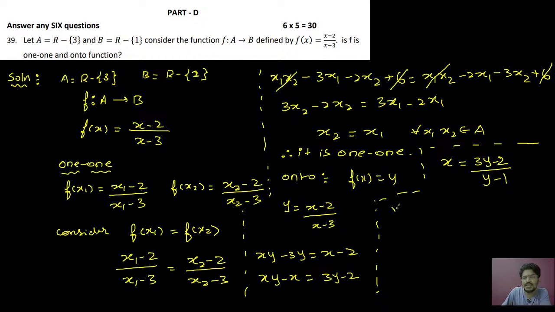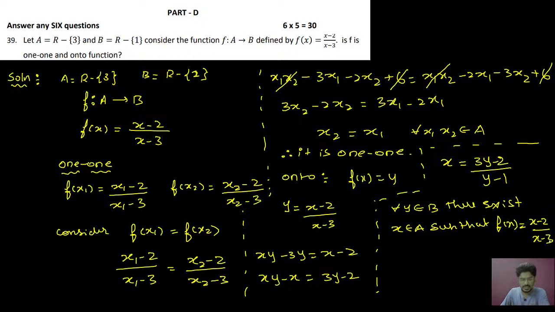Hence what we can write, for every y belongs to B, there exists x belongs to A such that f of x equal to x minus 2 divided by x minus 3. Therefore it is onto.